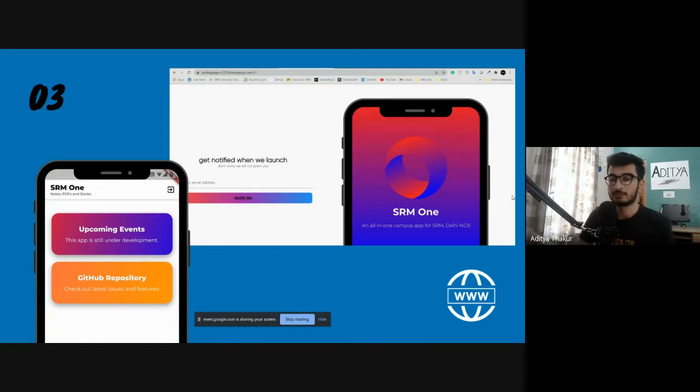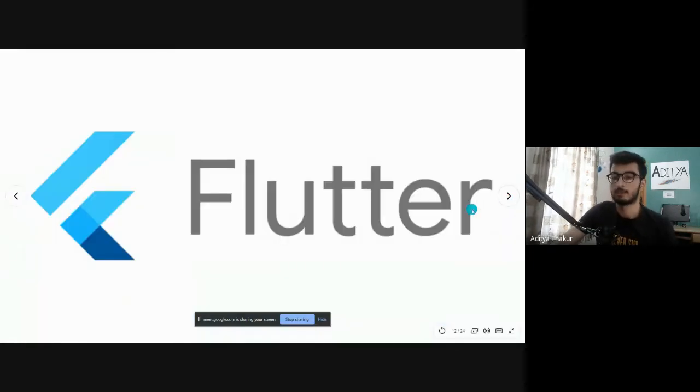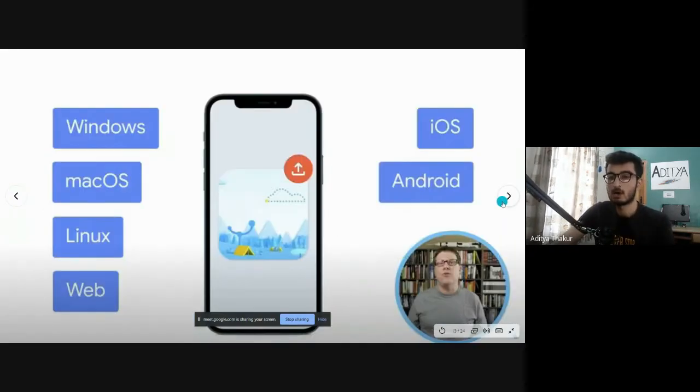With Flutter you can create applications for Android, you can create applications for iOS, and you can even create websites using Flutter. That is a very interesting thing: Flutter is a cross platform framework, so you can develop applications for Android and iOS, and can also develop web apps. And not only that, right now in beta you can also develop applications for Windows, macOS, and Linux, and it was announced in Flutter 2.